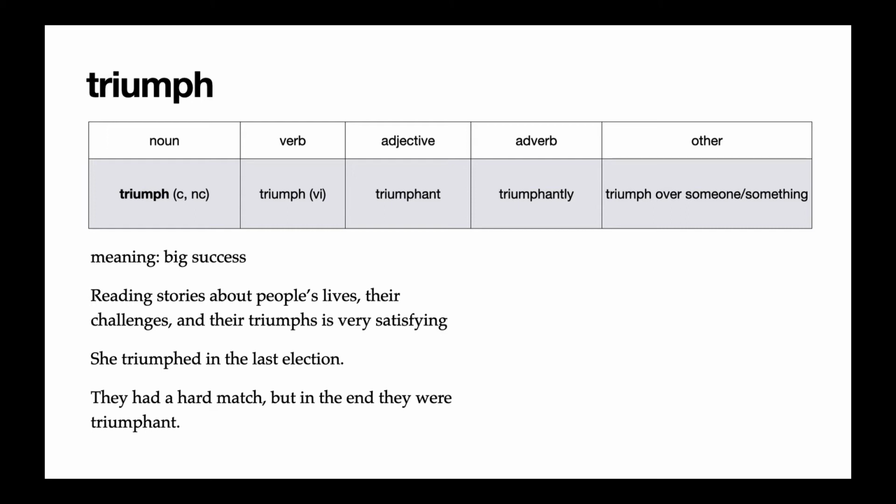You can see in the other column that when we want to use triumph as a verb with an indirect object, we use it with the preposition over. So I could say she triumphed over him. That means she defeated him.